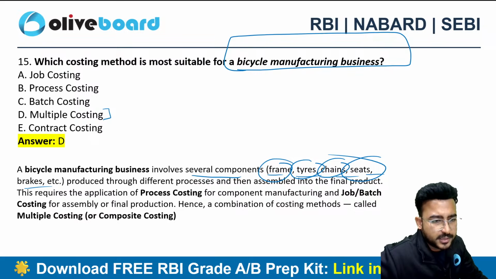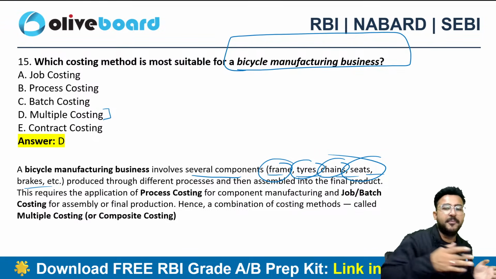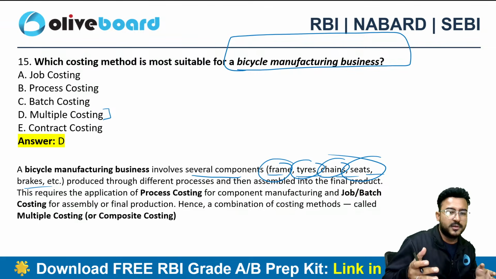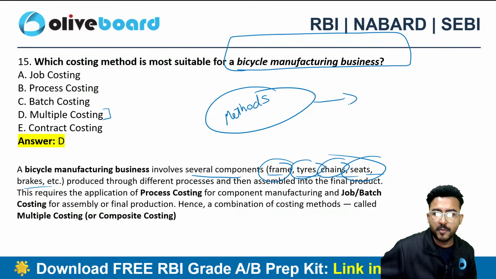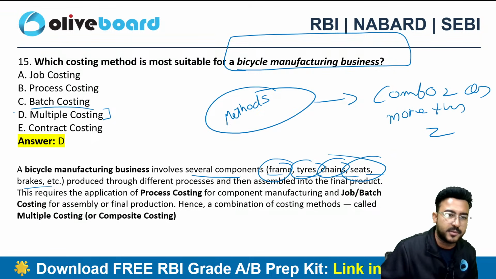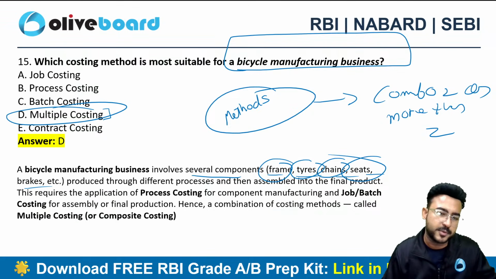So it's an application of batch costing. So it's a combination of some methods, right? There are a lot of methods of costing. So a combo of two or more methods is nothing but multiple costing, right? Because a cycle needs to pass through multiple processes as well.